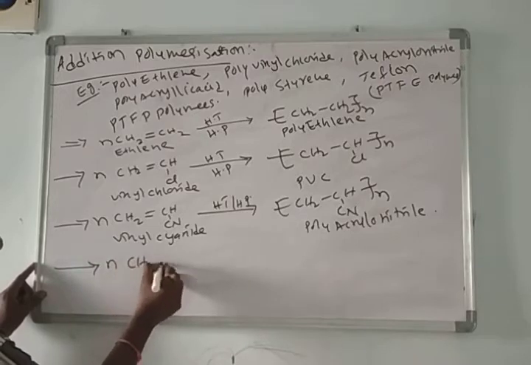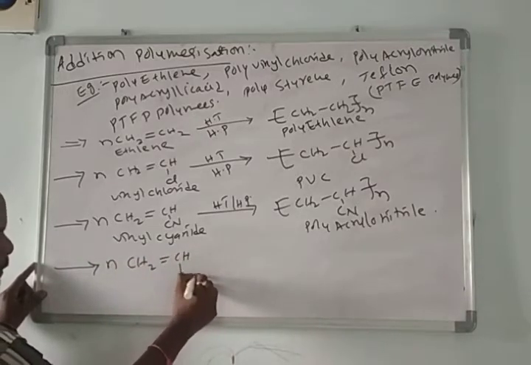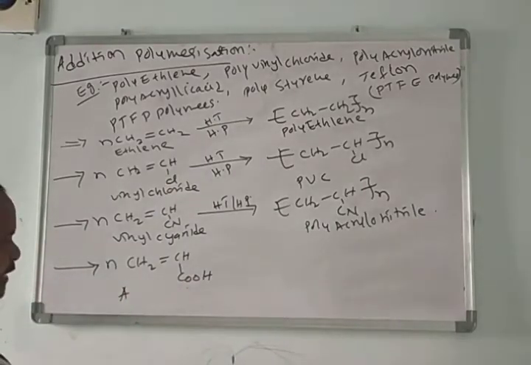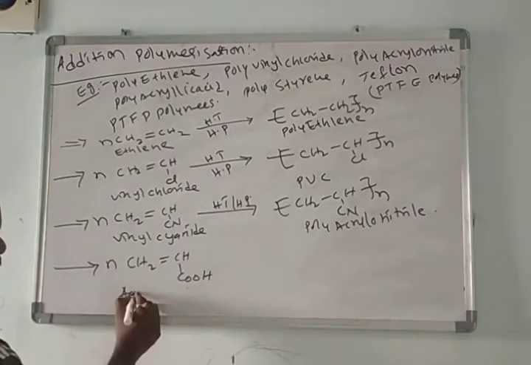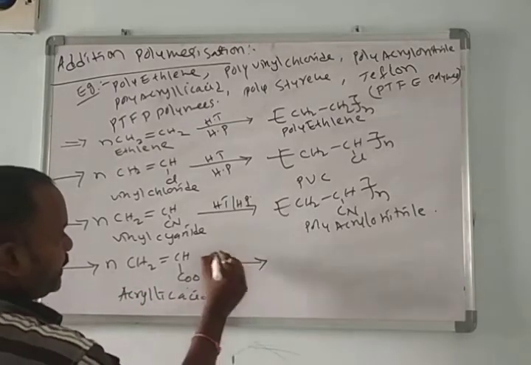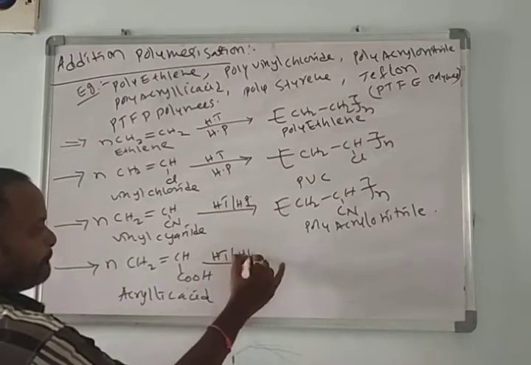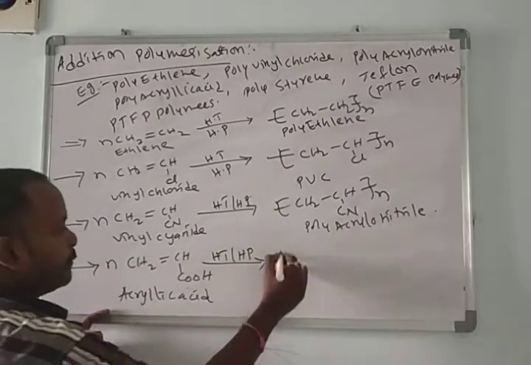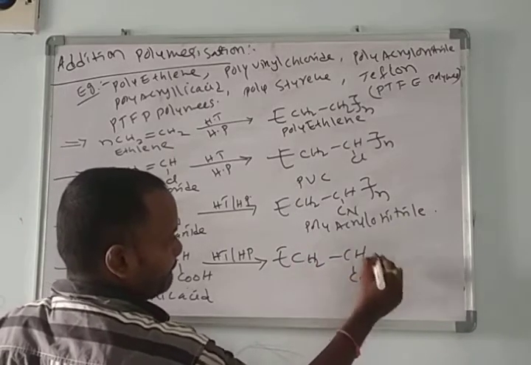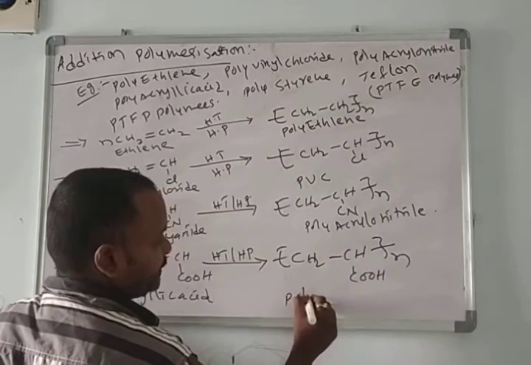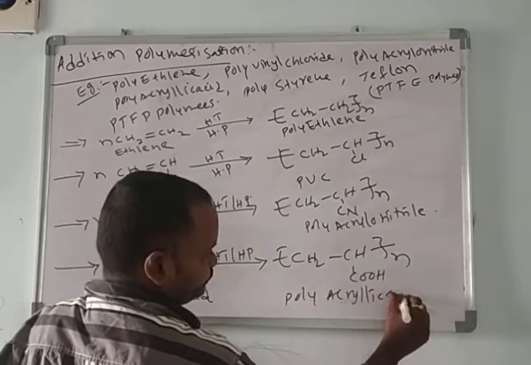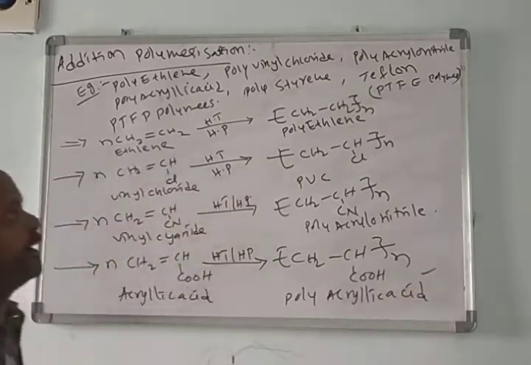Then in continuation, I am taking polyacrylic acid. You take the acrylic acid. This is the acrylic acid. Vinyl simply, we call propionic acid, we call it acrylic acid. Acrylic acid involves in addition polymerization and forms polyacrylic acid. This we call polyacrylic acid.